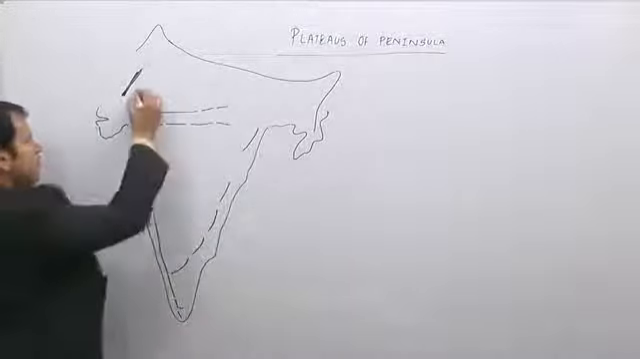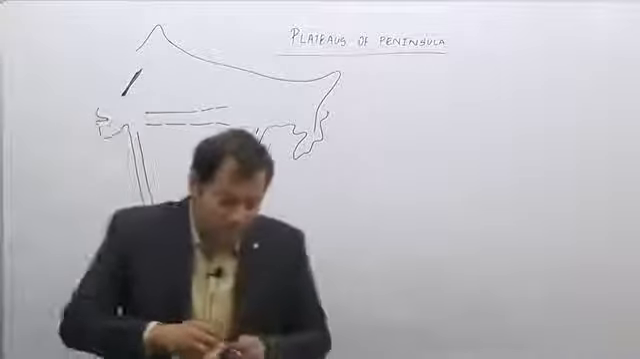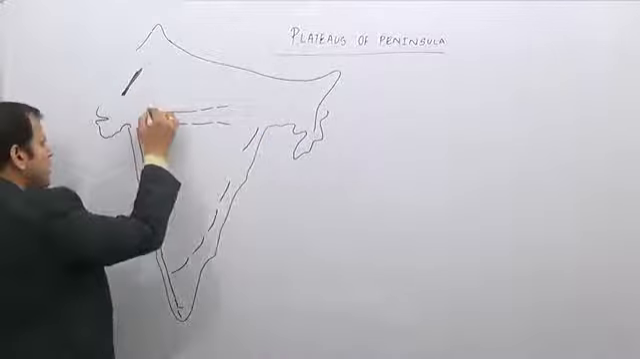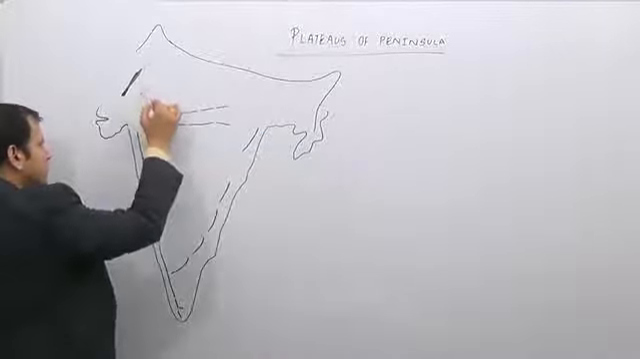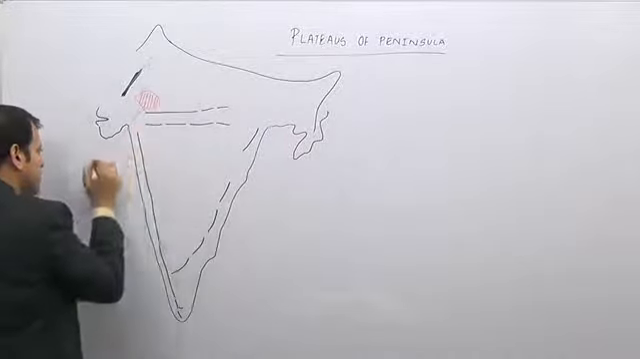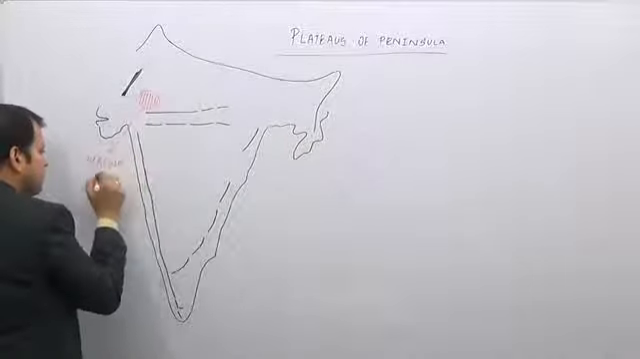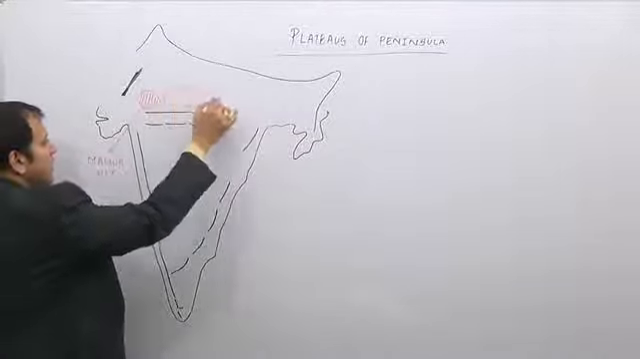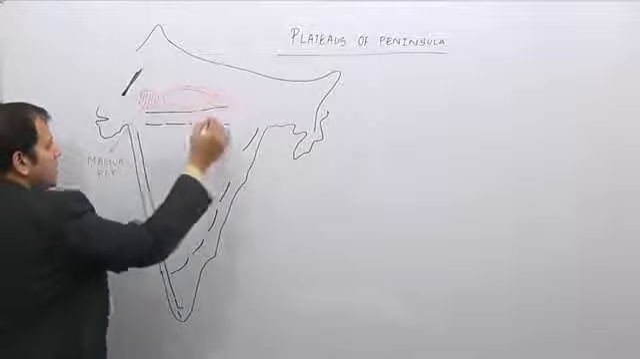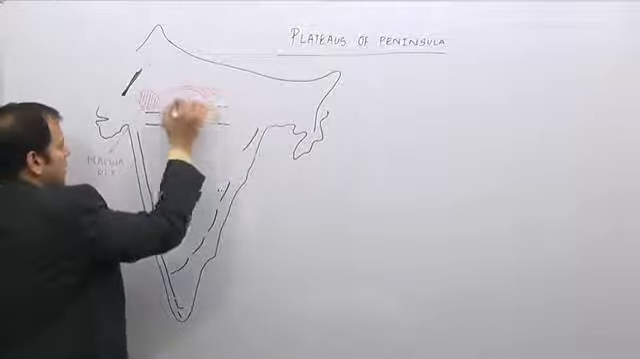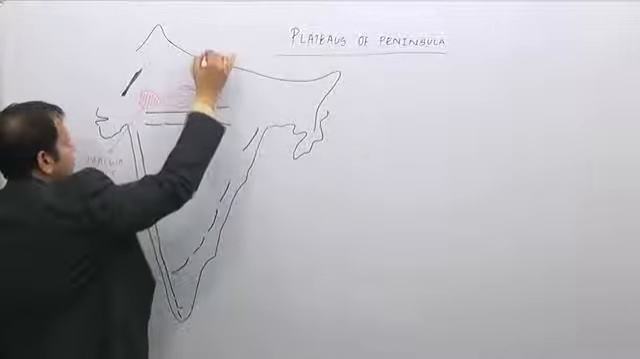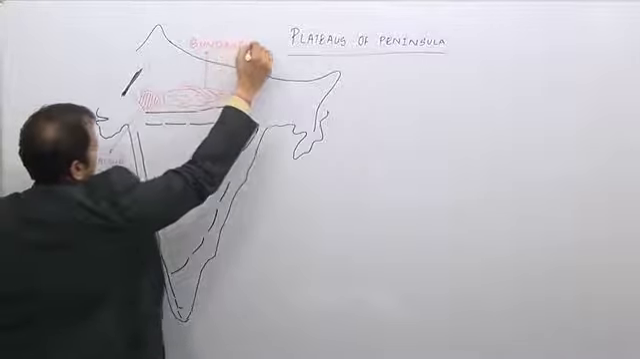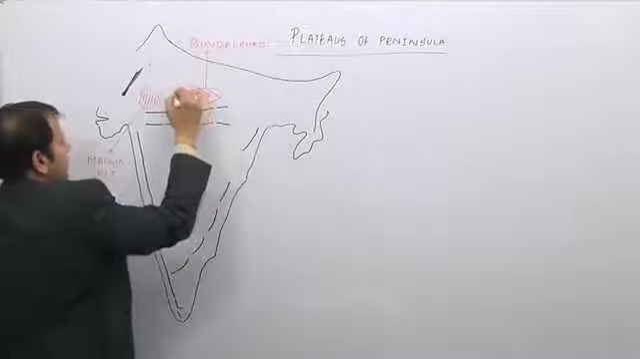These plateaus of the peninsula are known by different names. Some of the important plateaus are the Malwa plateau region here. This plateau region here is the Bundelkhand and the Bagelkhand region. The northern part is the Bundelkhand region and the southern part is the Bagelkhand region.